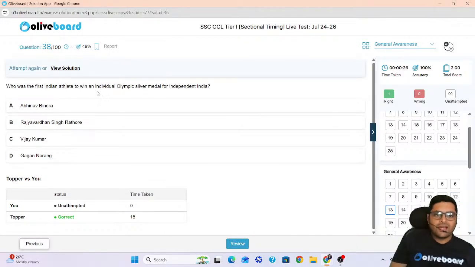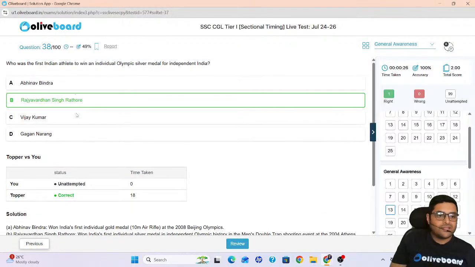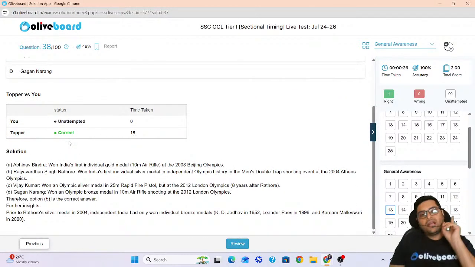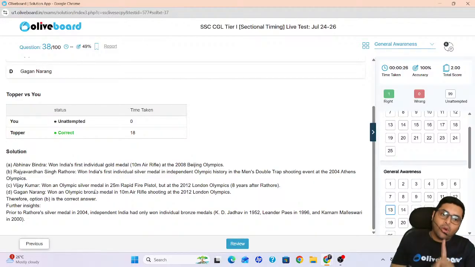Who was the first Indian athlete to win an individual Olympic silver medal? The question was asking silver medal. Who was it? It is Rajyavardhan Singh Rathore. Abhinav Bindra won the first gold. Rajyavardhan won the first silver. Vijay Kumar won the first bronze. Okay, in 10-meter air rifle shooting.